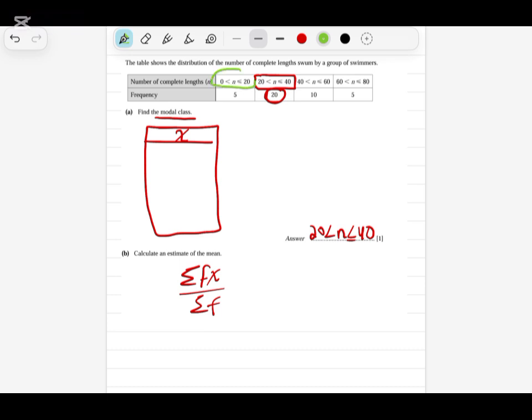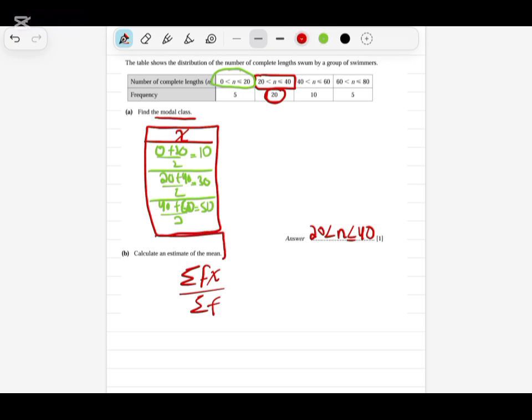Now I will try to explain how we can find the value of x. How? Now listen to me. The range is 0 to 20. What you need to do? 0 plus 20 divided by 2. What will it be? 10. So this is the first value. Now the next is 20 to 40. So 20 plus 40 divided by 2 will become 60 divided by 2, 30. Now the third is 40 plus 60. So 40 plus 60 divided by 2, this is 100 divided by 2, which gives 50.